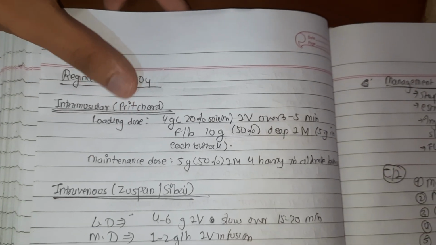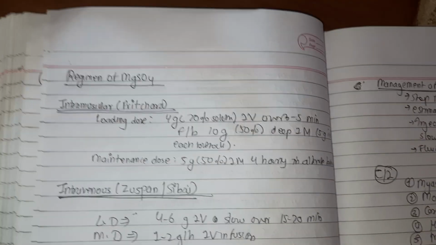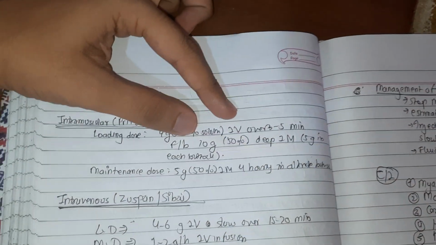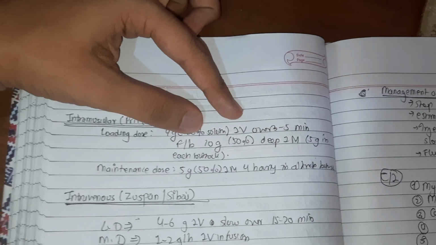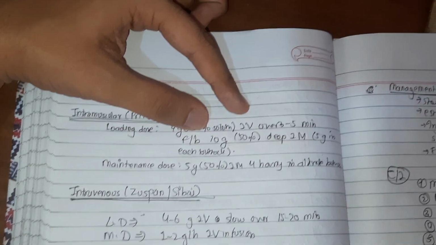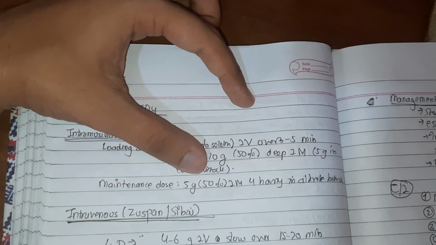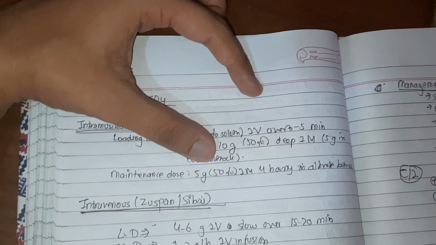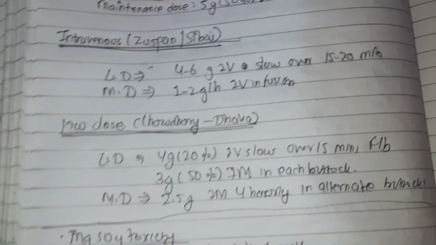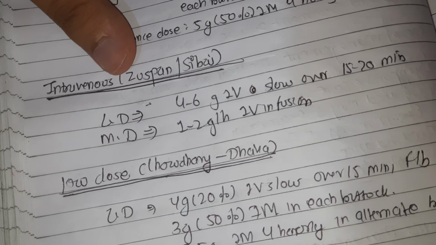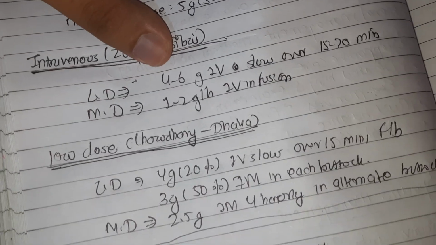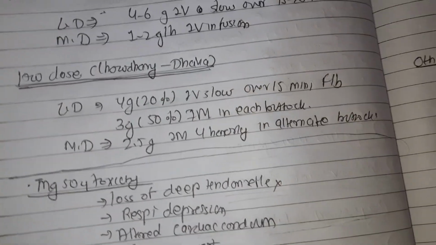One, we have the intramuscular Pritchard regimen. The loading dose is 4 gram, 20% solution, IV over 3 to 5 minutes, followed by 10 gram, that is 50% deep intramuscular injection, 5 gram in each buttock, and the maintenance dose is 5 gram, 50% intramuscular 4 hourly in alternate buttock. And we have the intravenous Zuspan or Dhaka regimen, that is an intravenous regimen, with a loading dose of 4 gram IV, slow infusion over 15 to 20 minutes, and all this you can see for yourself.